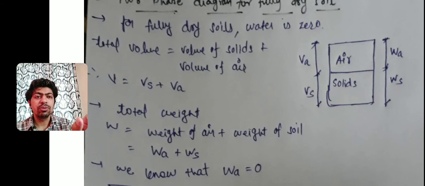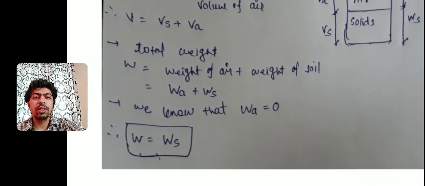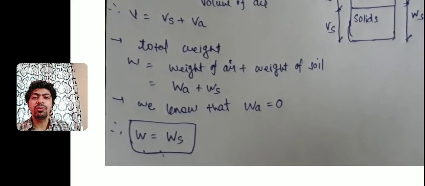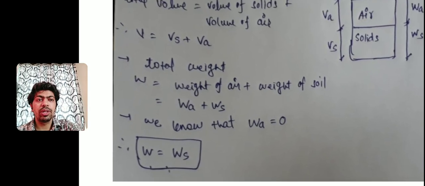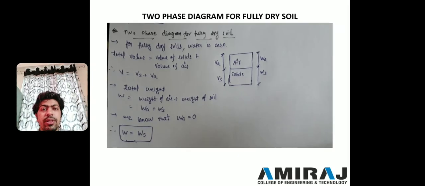Now W is equal to weight of air plus weight of soil solids, that is Wa plus Ws. But we know that air has no weight, so Wa will be 0. So total weight is equal to the weight of solids. So W is equal to Ws. This is the final equation of the two phase diagram for fully dry soils.